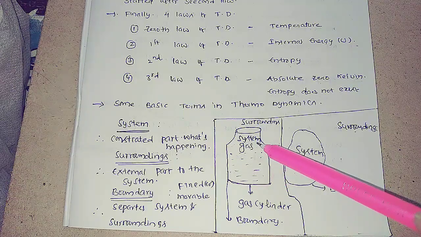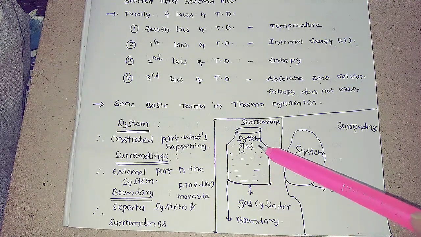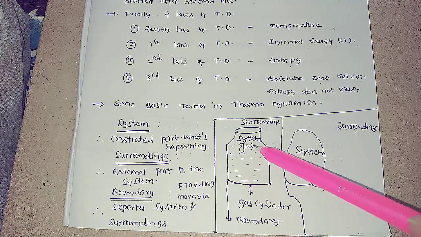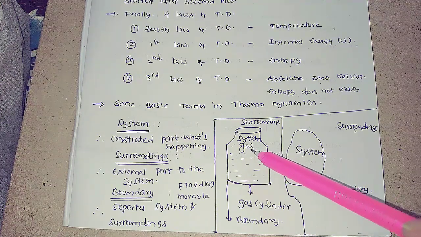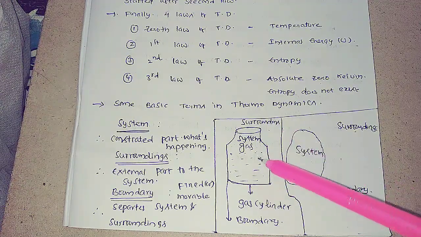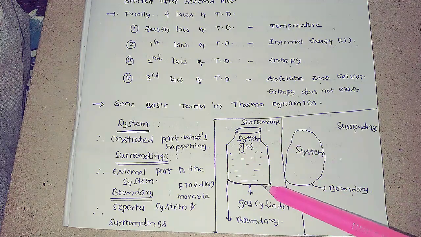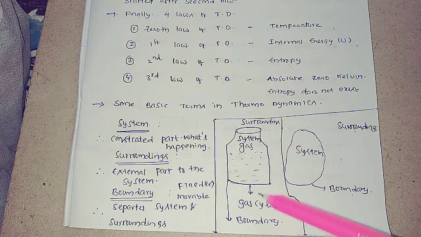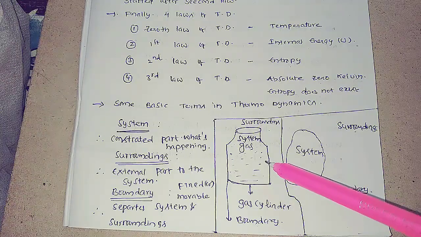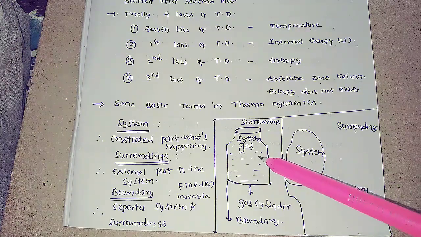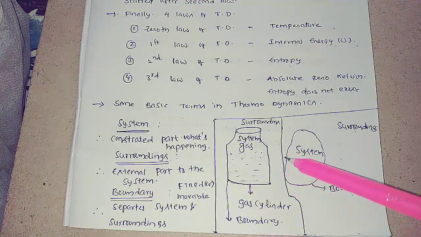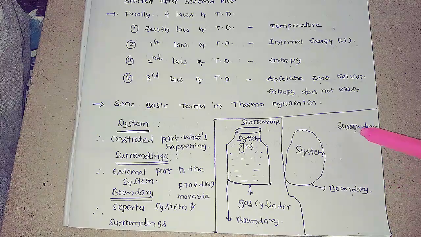That gas is the system. It has some pressure, it occupies some volume, and it has some temperature. That means something is happening inside it. The outside part is the surroundings, and the external part of the gas cylinder is the boundary. In these cases the boundary is a very important thing, because it separates the system and the surroundings.